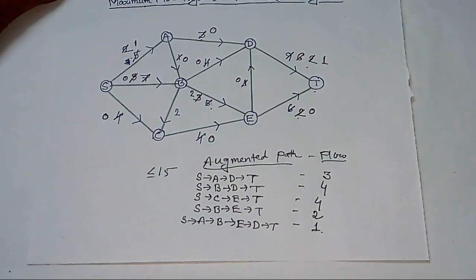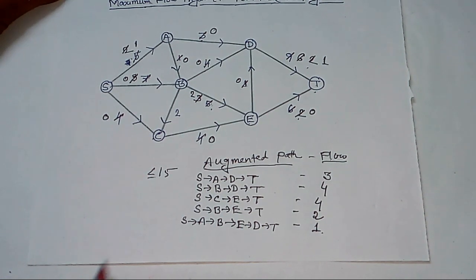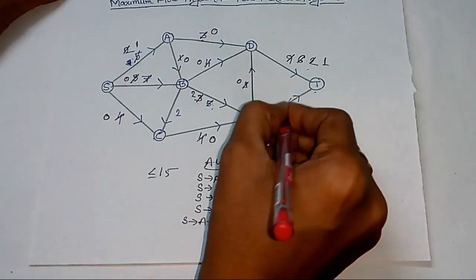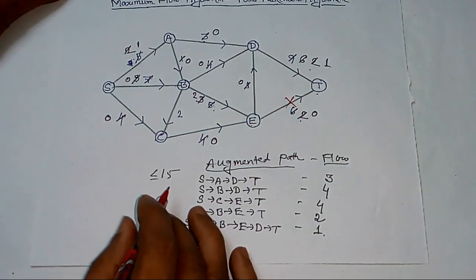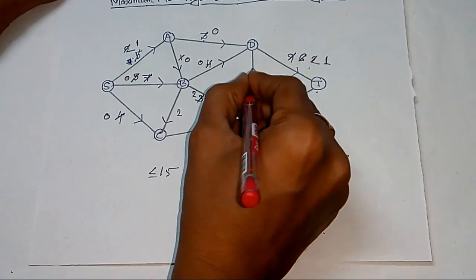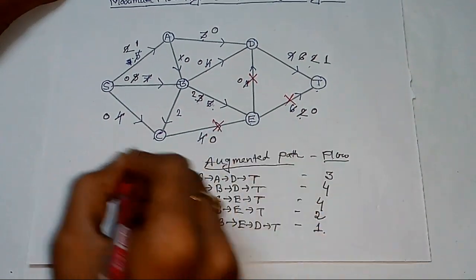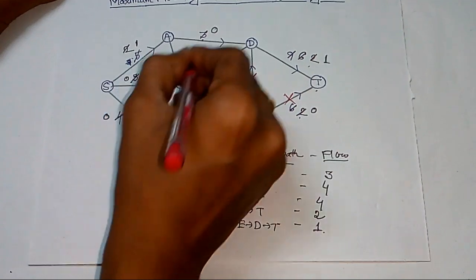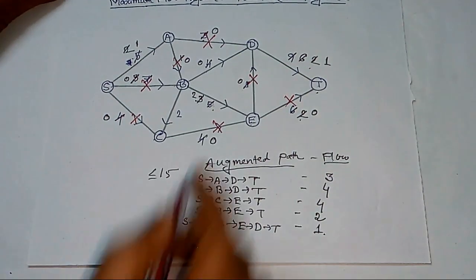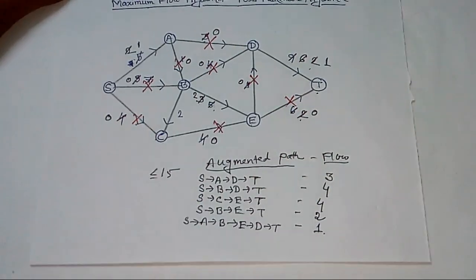Now we cross out those paths where the capacities are exhausted. So this path is closed now, the capacities are exhausted. This path is closed, this one is closed, and also this one is closed.